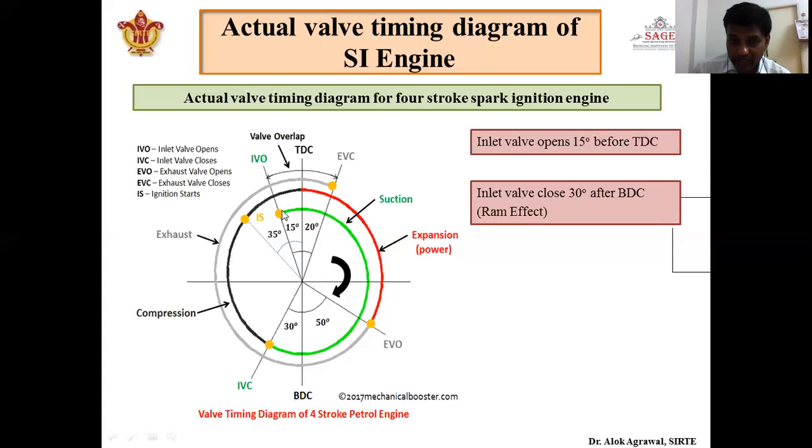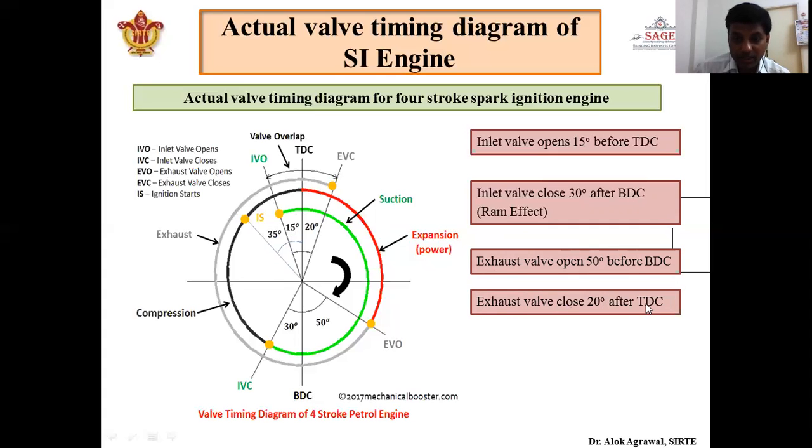In the ideal cycle, the spark or ignition starts at TDC, but in case of an SI engine, the spark has to be 35 degree before TDC, so that when the piston reaches top dead center there is a complete atmosphere of combustion and the fuel is just about to produce energy, so that the power stroke will be more effective. So the exhaust valve should open 50 degree before BDC and close 20 degree after TDC.